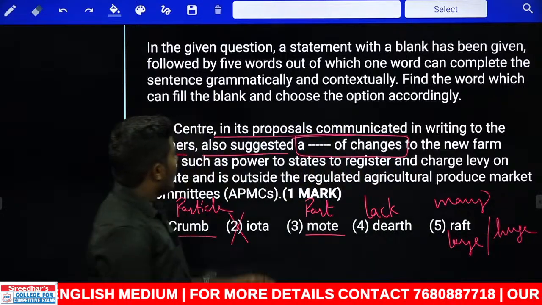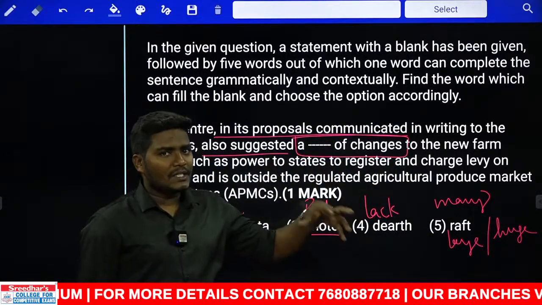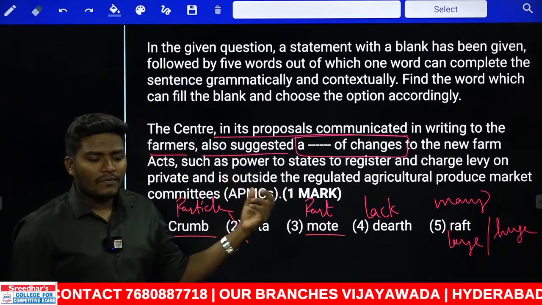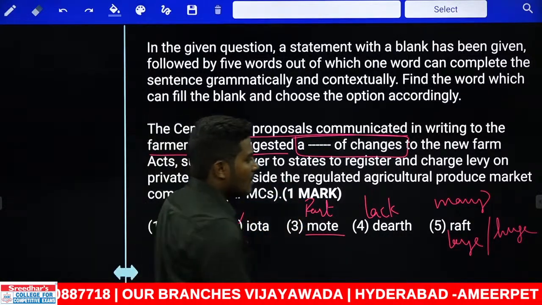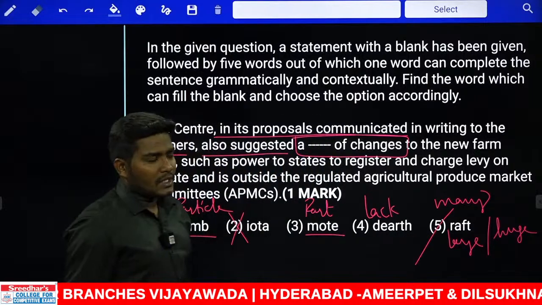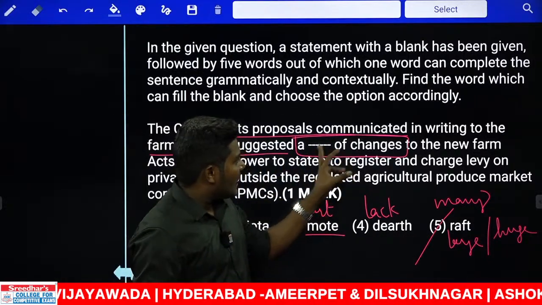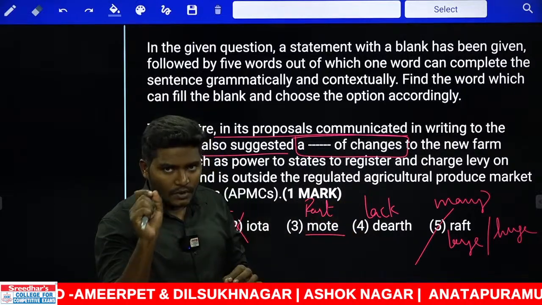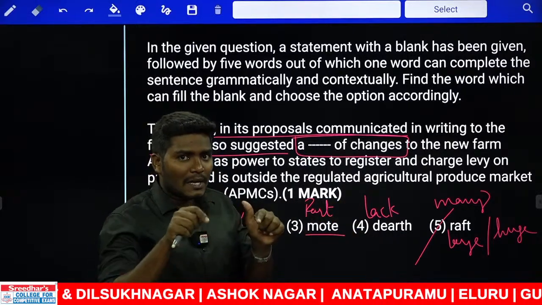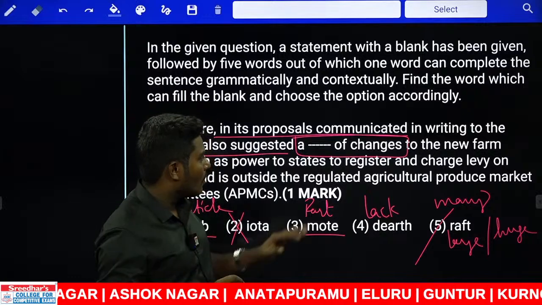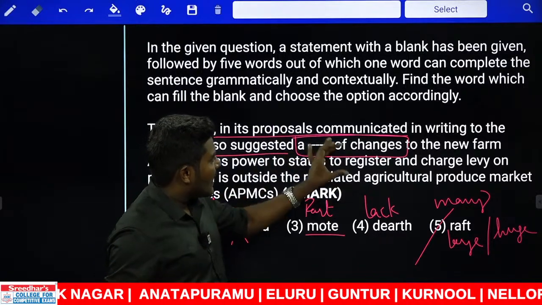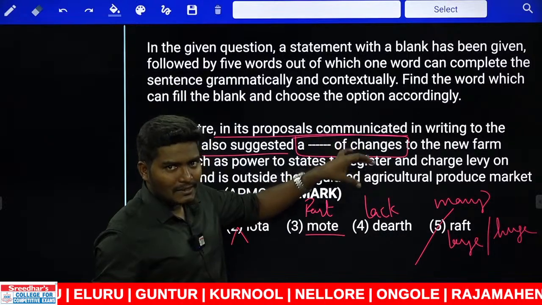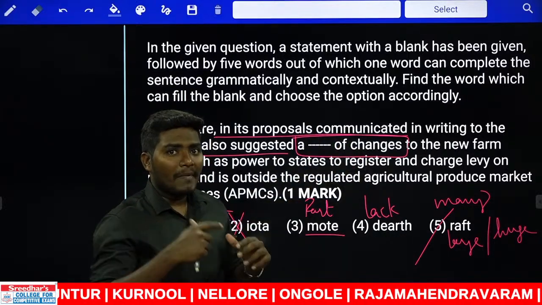Now the government has suggested a dash of changes. We are speaking about a large number of changes. What can be the correct word that we can use? Can you tell me the correct answer? The answer is a raft of changes. You need to write down this part separately. A raft of changes is nothing but a number of changes, many changes. Please note this point, because in examinations these types of common collocations will play an important role. So write this part separately. A raft of changes, a raft of things, a raft of amendments. All these give the meaning of many changes.